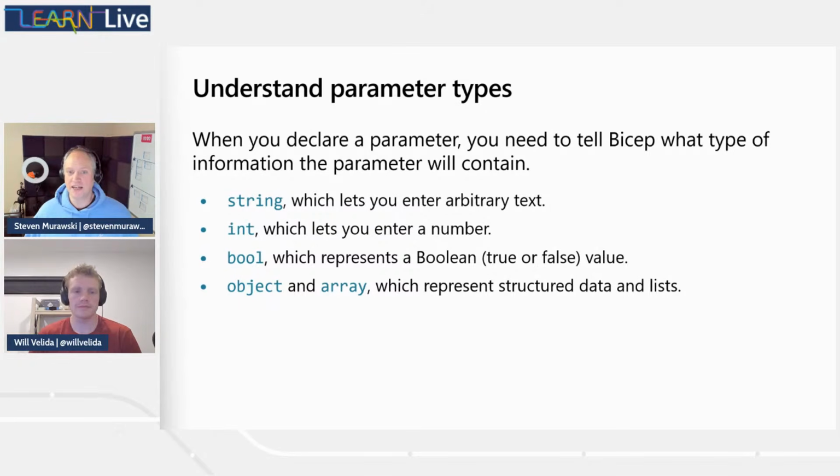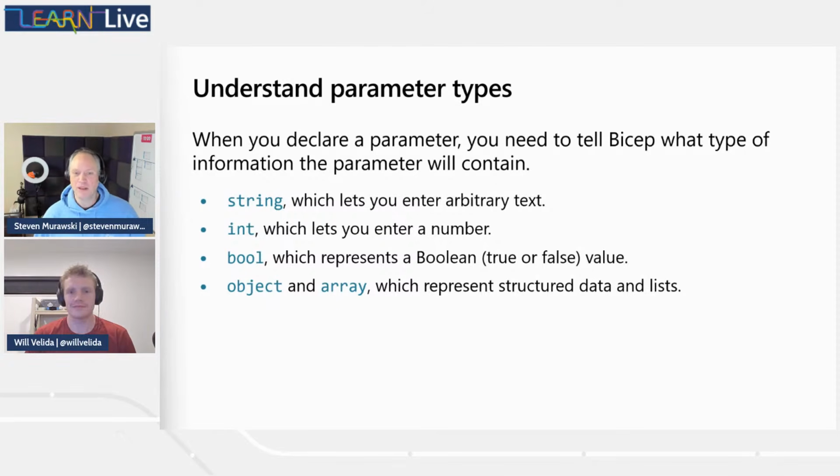So we can use different data types to tell users what we expect in those parameters. So string is going to be any arbitrary text. An int will let us use a number. Bool gives us true or false. And then we have object and array, which can represent structured data and list.